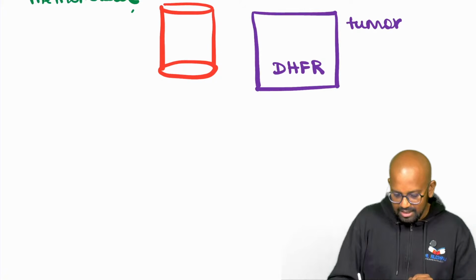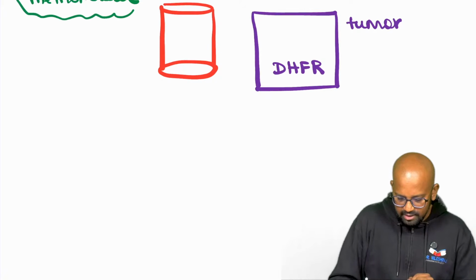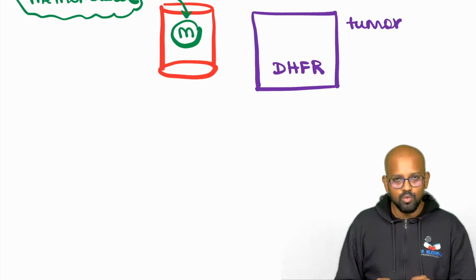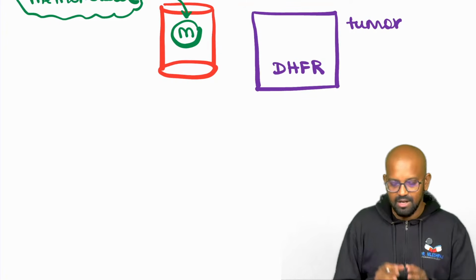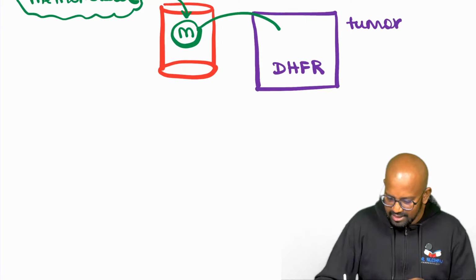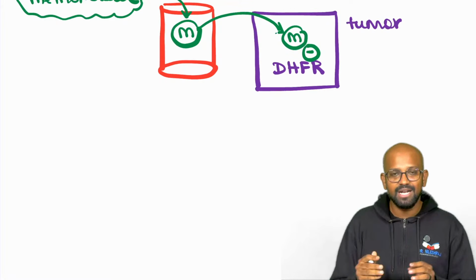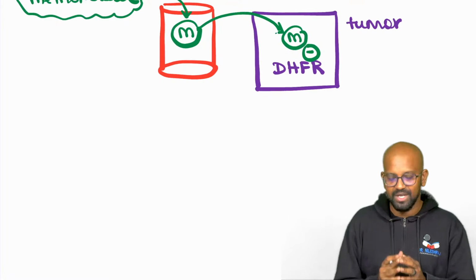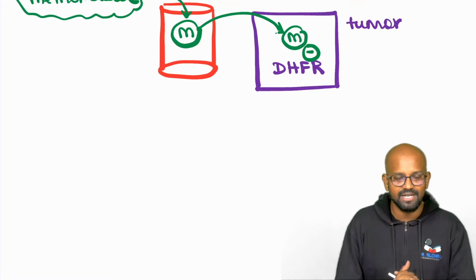Good. Methotrexate is administered by the per oral route, so it will mix into the blood. From the blood, this methotrexate will gain entry into the tumor cell, thereby inhibiting the dihydrofolate reductase enzyme. That is the mechanism of action of methotrexate.